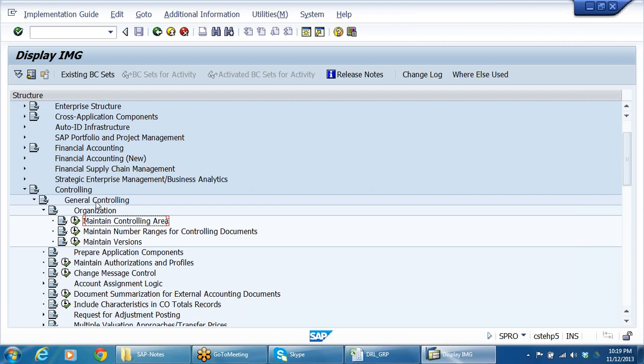So controlling area is an organizational object wherein it facilitates the environment for making the cost related reports, cost analysis, cost classification, costing reports, everything can be developed in that. Say maintain controlling area.